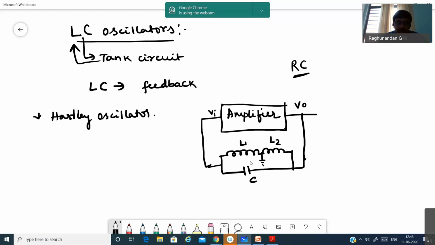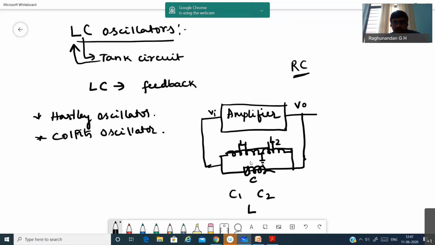If instead of two inductors you have two capacitors and one inductor, so in the place of this inductor you have a capacitor, here you have a capacitor, and here you have an inductor, then you will call it a Colpitts oscillator.